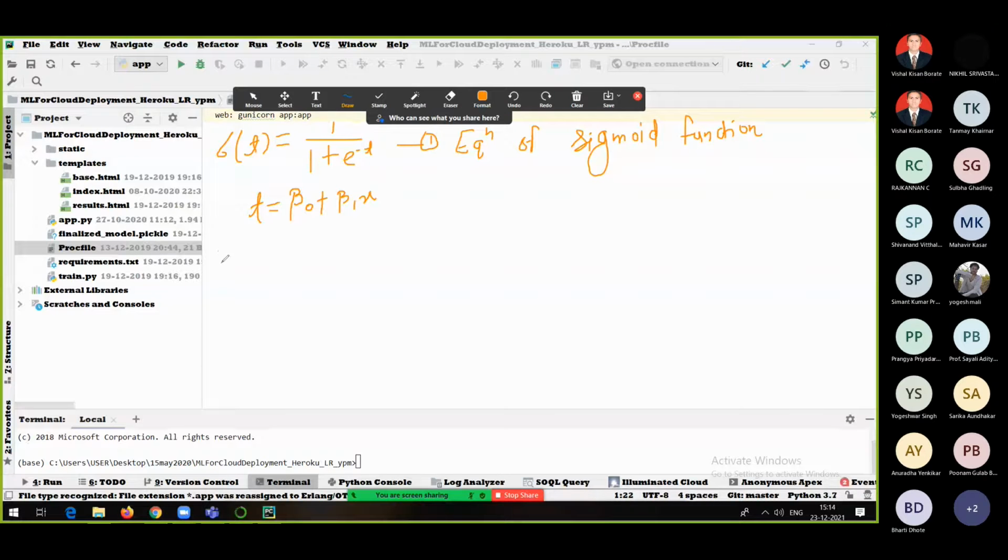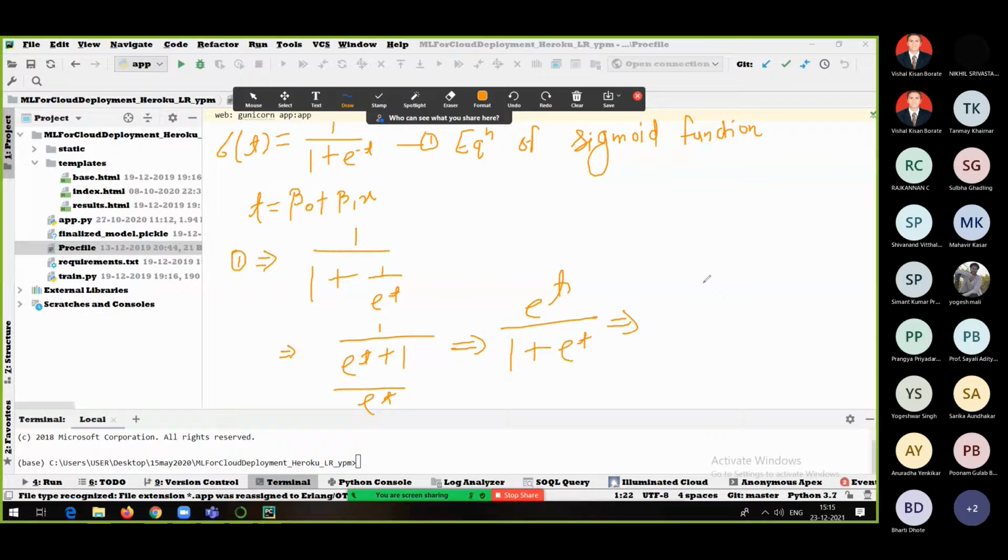What we can do is, from equation 1, I can write down this particular thing like this. 1 upon 1 plus 1 upon e raised to power t, which will give me 1 upon e raised to power t will go here plus 1 and then upon e raised to power t, and finally I can write it down like this. So this e raised to power t will come here, and so it will be e raised to power t divided by 1 plus e raised to power t, right?